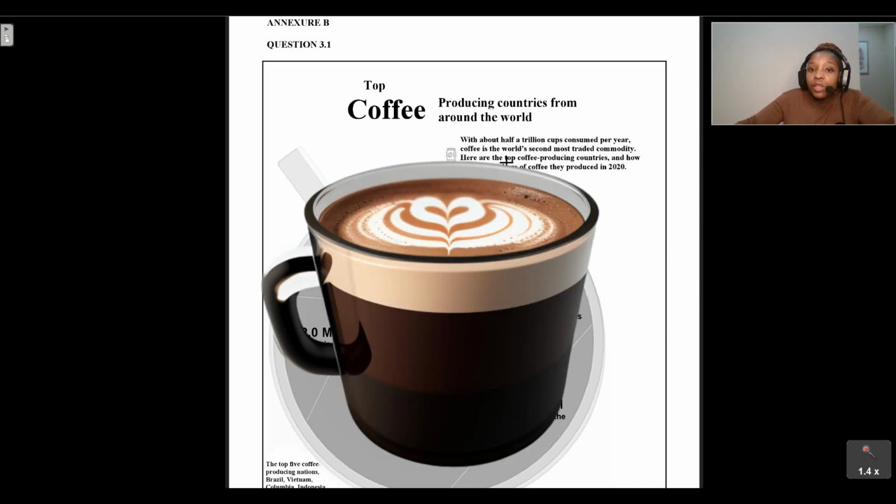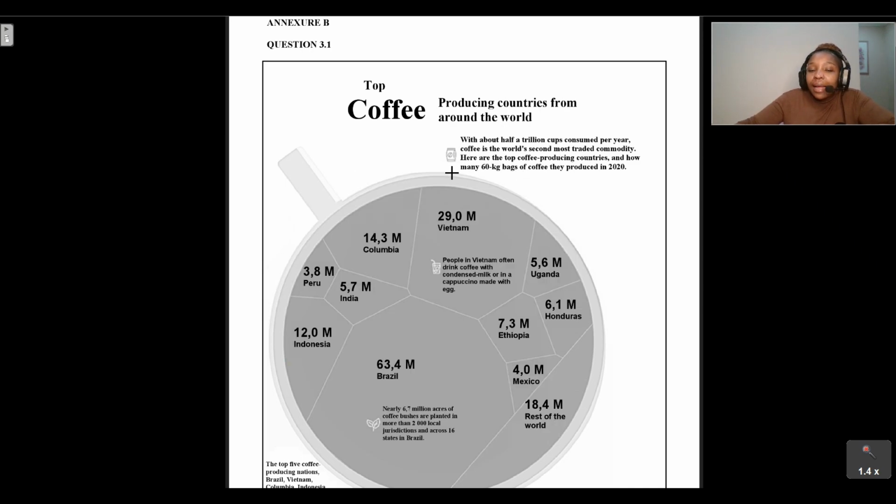Here are the top coffee producing countries and how many 60 kg bags of coffee they produced in 2020. Here we can see it's Brazil, Indonesia, Peru, India, Colombia, Vietnam, Uganda, Ethiopia, Honduras, Mexico, and we're also given the rest of the world.